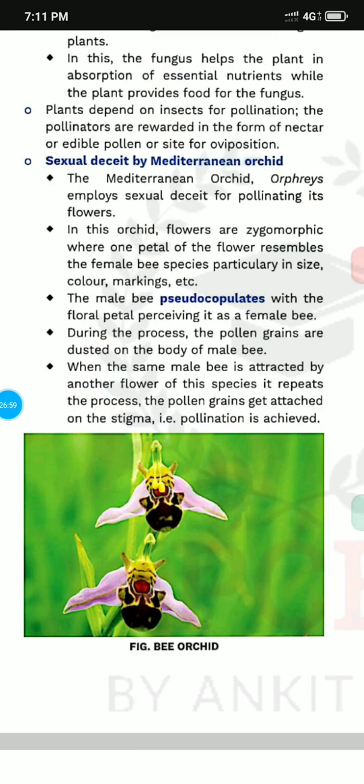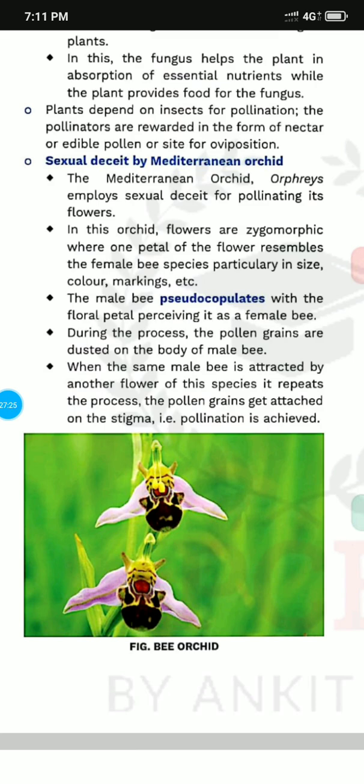The male bee pseudocopulates with the floral petal, perceiving it as a female bee. During this process, the pollen grains are dusted on the body of the male bee. When the same male bee is attracted by another flower of this species, the process is repeated and the pollen grains get attached to the stigma.